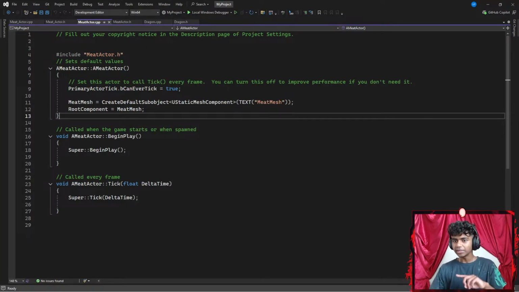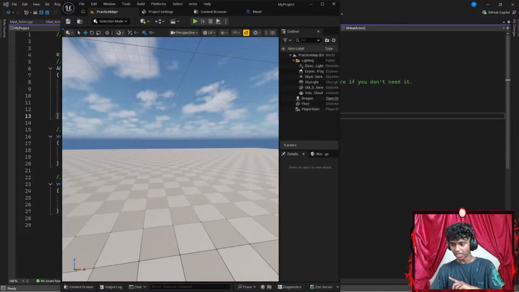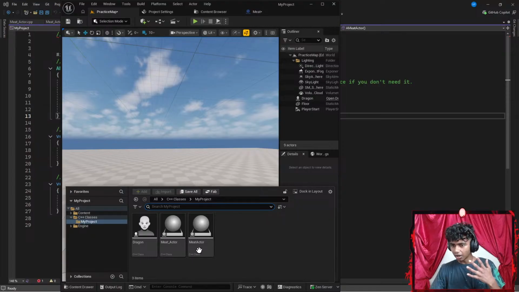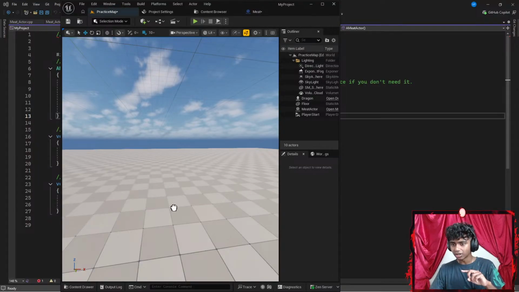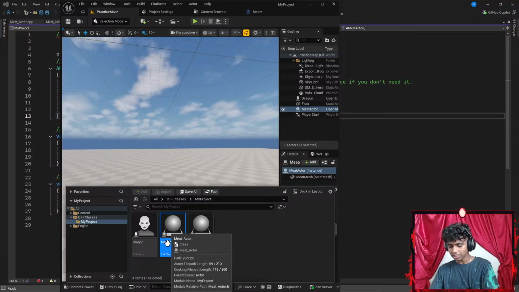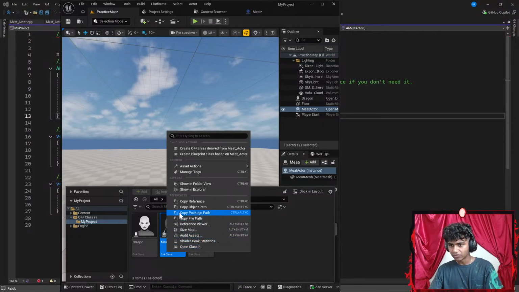Okay, that's it. Now once I'm done finding this thing, is there something else that I need to do? If I were to open my Unreal Engine here real quick, and then I go to my content drawer, I have my meat actor up here. All I gotta do is add it to my Solution Explorer here, maybe delete this. Okay, might force delete it.